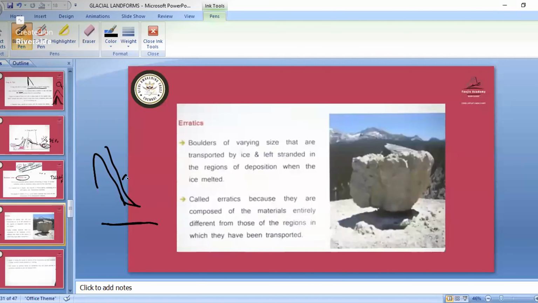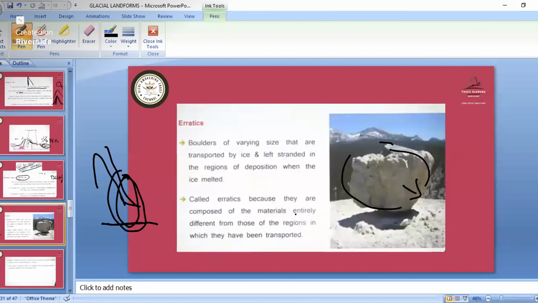So you have to learn that if some big particles are there, those big boulders will be left stagnant at one place only. Their movement will not take place. That big boulder is actually the rocky part, not an ice part. So those big boulders are the erratics.